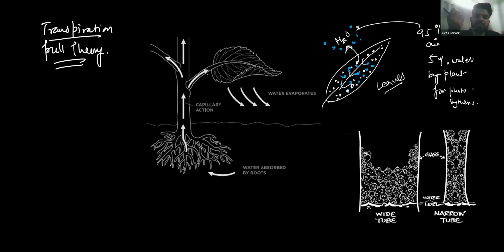Now moving to the next part. The root pressure theory is sufficient to take water to plants that do not have very much height, like a mango tree, the smaller plants. But some plants are very tall, so how does the water reach them?